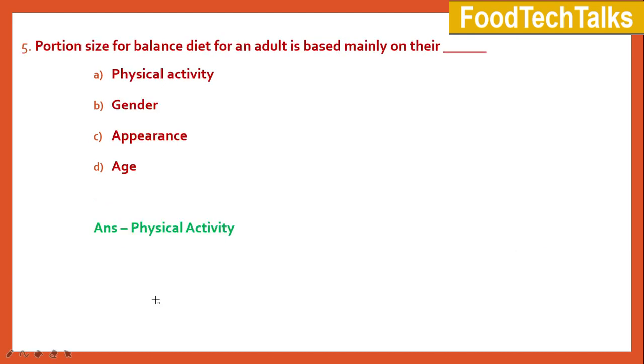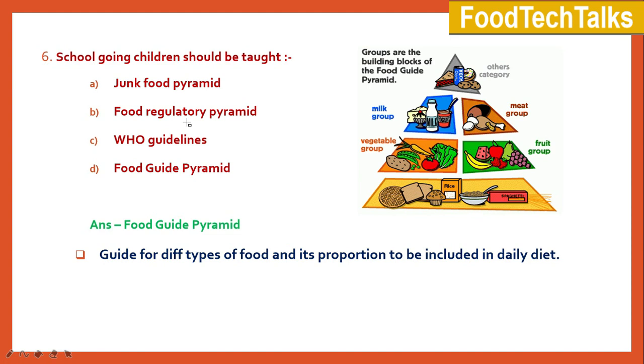The sixth question is, school-going children should be taught option A junk food pyramid, B food regulatory pyramid, C WHO guideline, and D food guide pyramid. The right answer is food guide pyramid. Food guide pyramid is a guide for different types of food and its proportion to be included in daily diet.